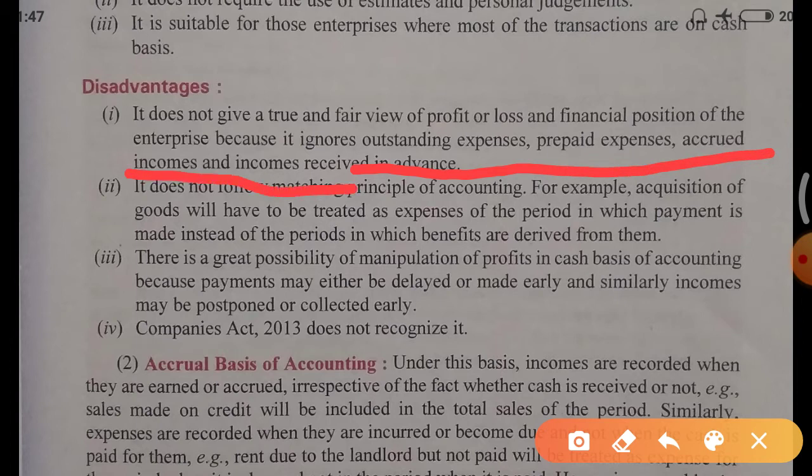What are the meanings of these 4 points? Try to understand. Outstanding expense. Outstanding expenses means the expenses are incurred but still not paid.